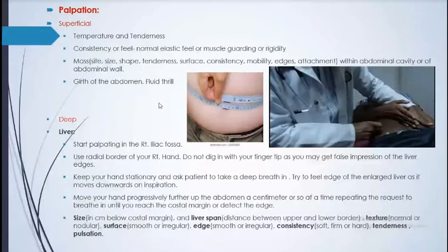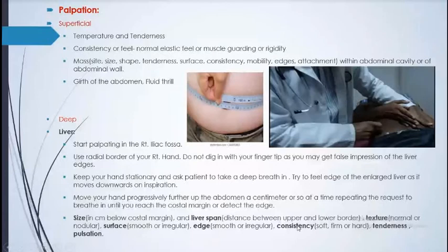Keep your hand stationary and ask the patient to take a deep breath. Whenever the patient takes a deep breath, the liver comes down and touches your hand, and you move your hand progressively further up the abdomen, centimeter by centimeter. Go up and up until you find the edge of the organ. Then, once you find the organ, you need to see the size, liver span, texture, surface, edges, consistency, tenderness, and whether pulsation is there or not.